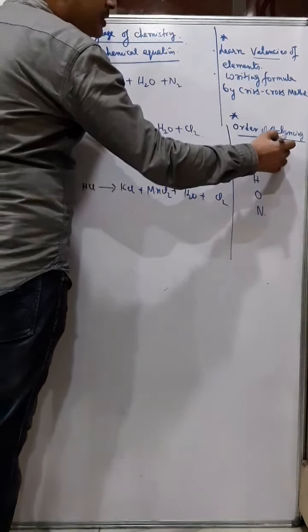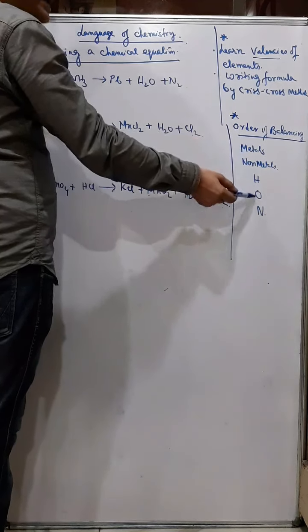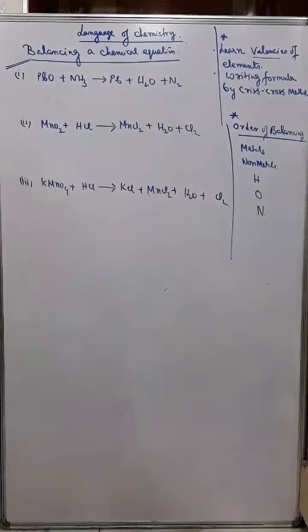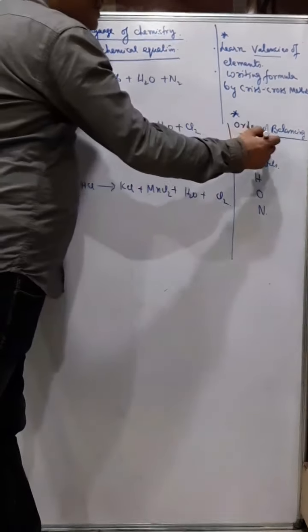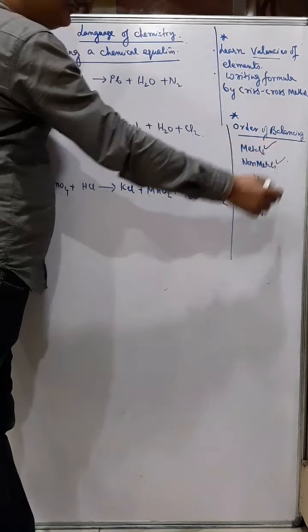So this should be our preferential order of balancing. That means when we balance an equation, we should first try to balance the metals. After balancing the metals, then we go to non-metals.